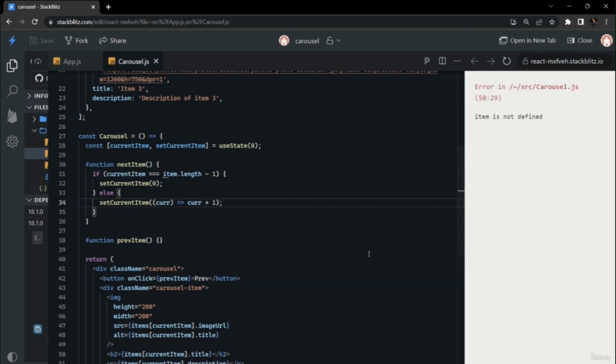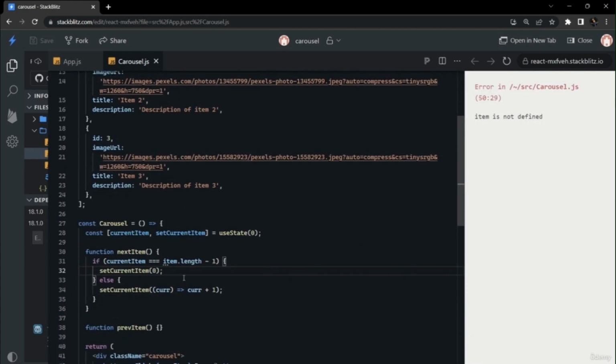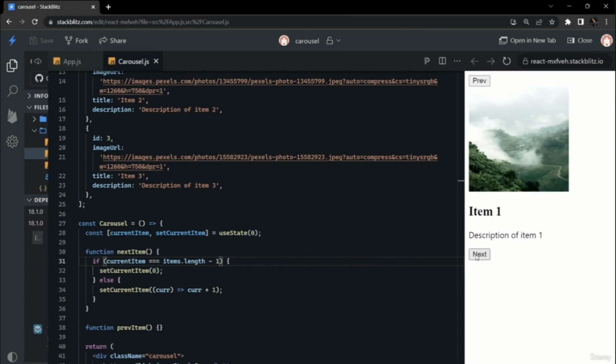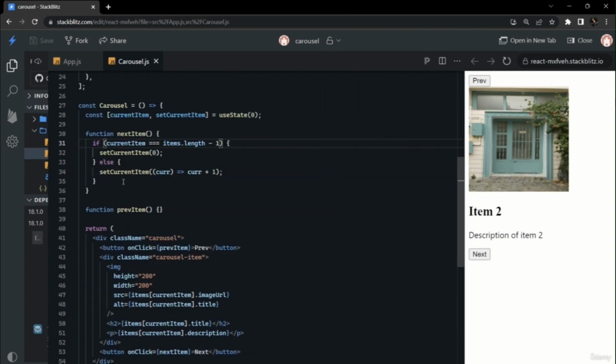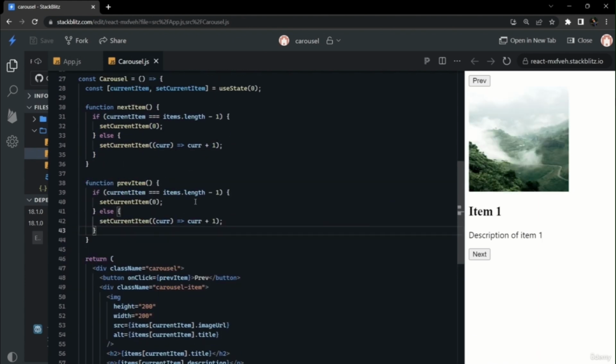The same thing we can do with the previous item. The name of the data was items, so we are changing it to items. Now our next button is working fine for each iteration. So we will now develop the functionality for the previous item. We will copy the code of next item and just change the logic.